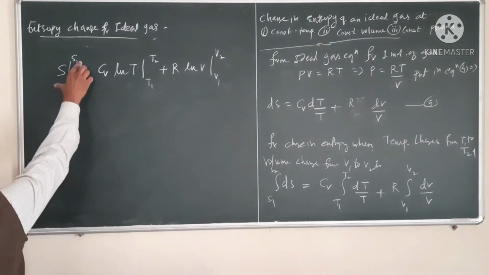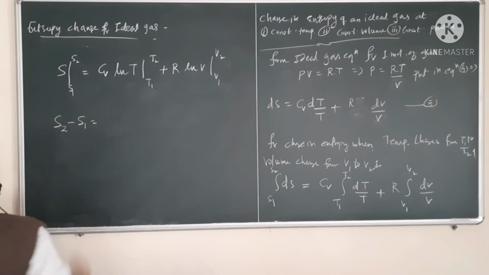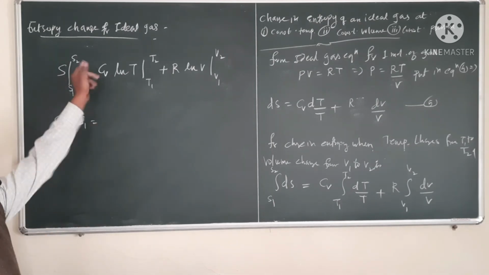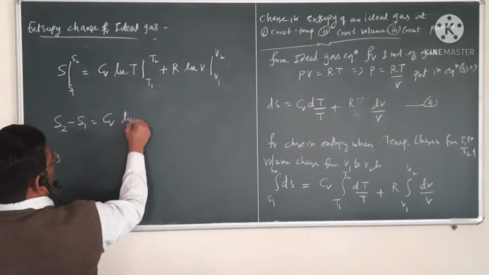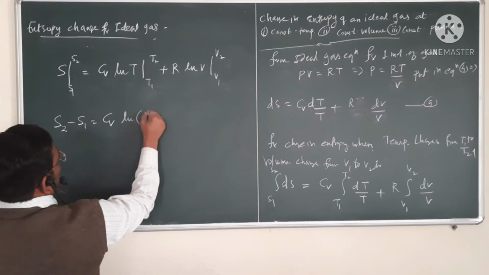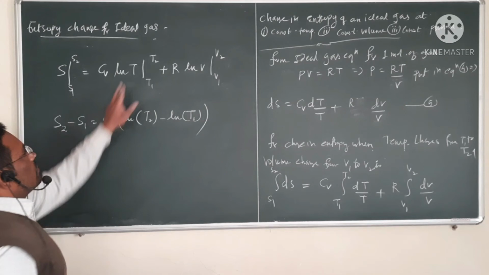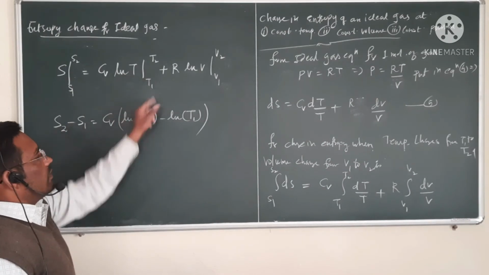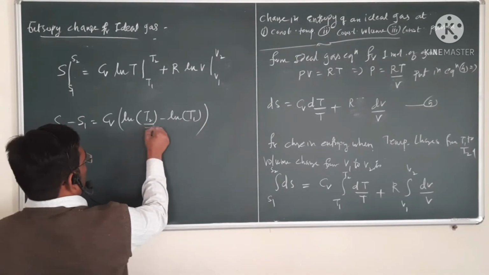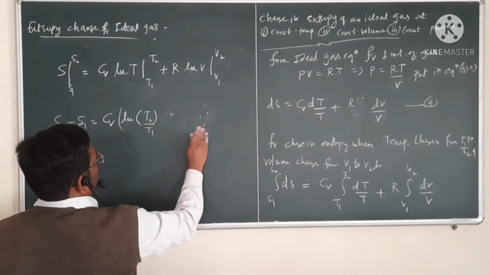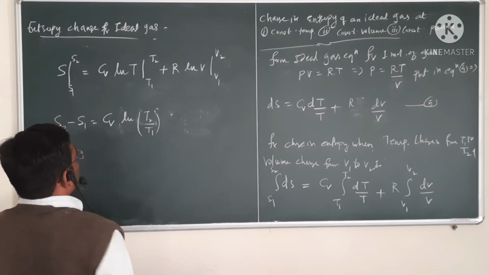Now if you put the upper limit and lower limit, S2 minus S1, which is the change in entropy, is equal to Cv into ln of T2 minus ln of T1. The upper limit is T2, the lower limit is T1, so ln of T2 minus ln of T1 is ln of T2 divided by T1 by the formula.